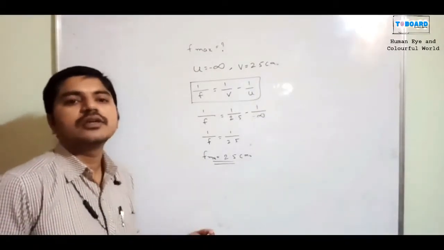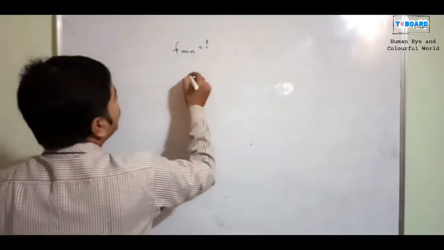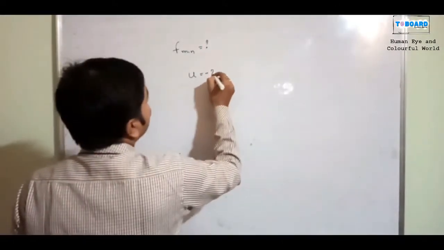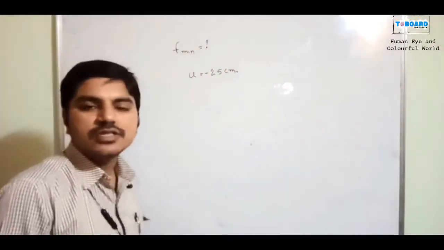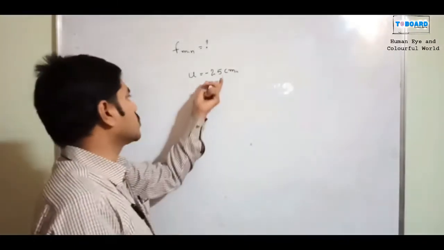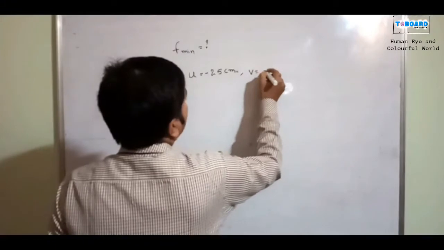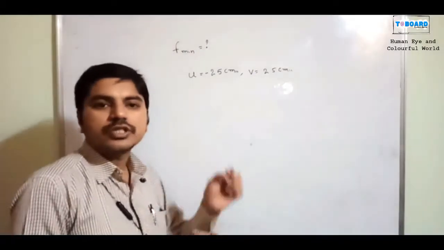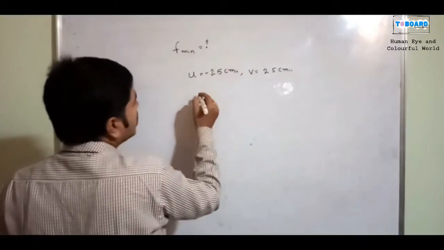Now we need to calculate the minimum focal length. Here I am going to use the u value, the object distance, as minus 25 centimeters, because 25 centimeters is the least distance of distinct vision of a human eye. The v value is 2.5 centimeters. You already know it is a fixed position, the image distance should be fixed. Now I want to calculate the f value, f minimum. In this situation, what is the formula?